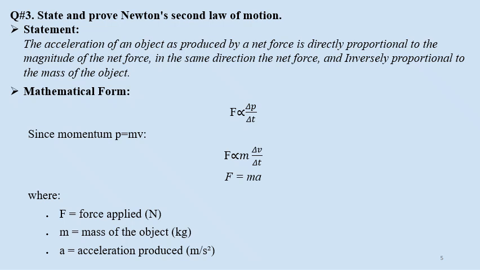Question number 3 is: state and prove Newton's second law of motion. We have to give the statement of Newton's second law of motion, then we have to prove that statement. The statement is: the acceleration of an object as produced by a net force is directly proportional to the magnitude of the net force, in the same direction as the net force, and inversely proportional to the mass of the object.